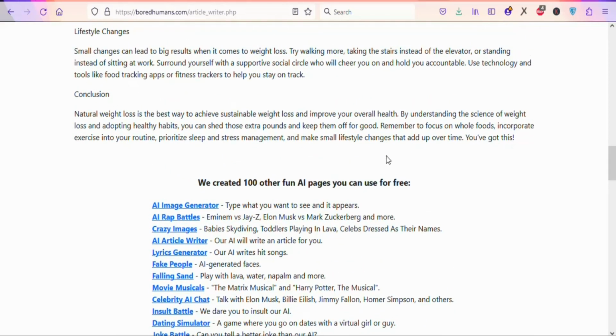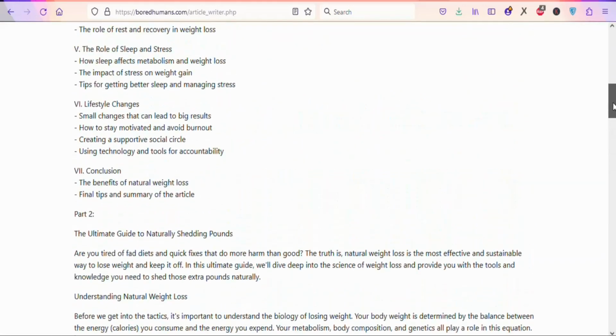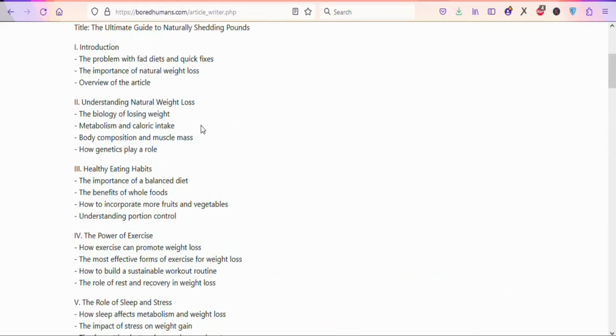It has finished generating the article. So now when you scroll, you can see this is a full article. This is the outline of the article.